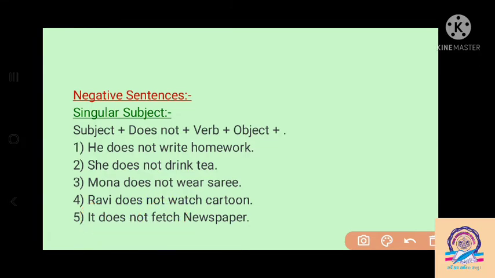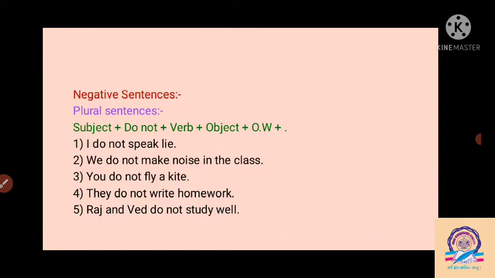So we can say that with the subject he, she, it or a singular noun, at that time we have to use the helping verb does not. Do or does are helping verbs for the simple present tense, and with do or does we write the main form of the verb. So in a negative sentence, don't apply s or es.